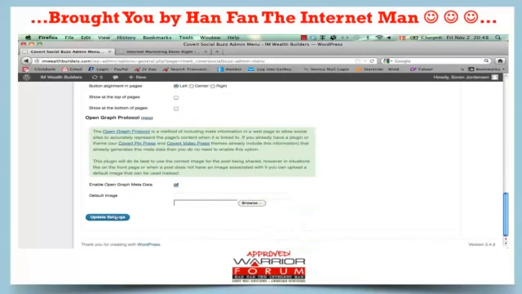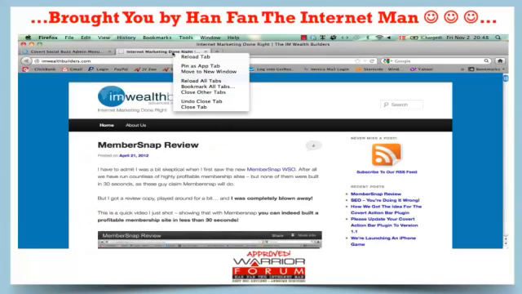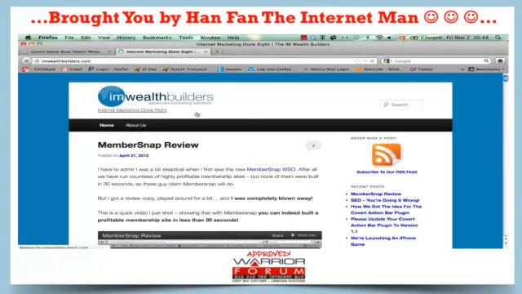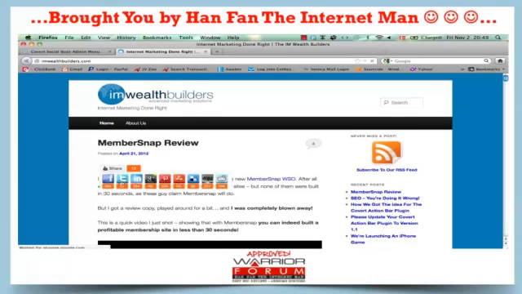But we're just going to update our settings here and head in here and refresh the page, just so that you see how this works. So here is the standard button I created, and I set it to show at the top of each post, and that's what it's doing here. Now, as you can see, it's counting up now, and I set it to an interval of fake between 1,000 and 2,000.